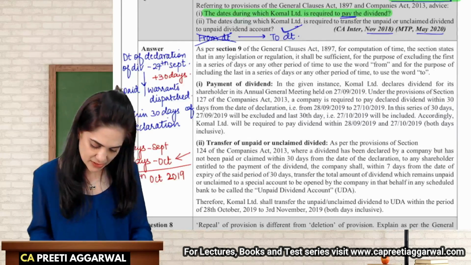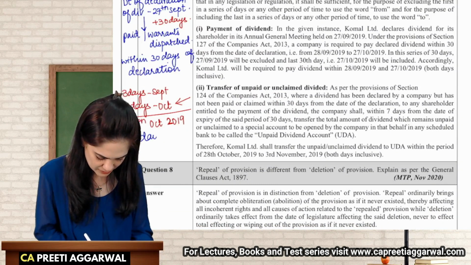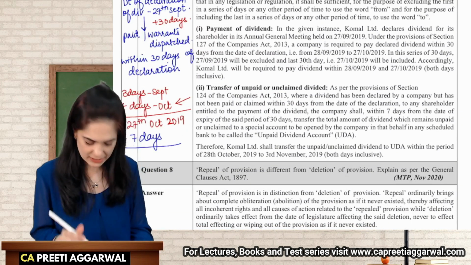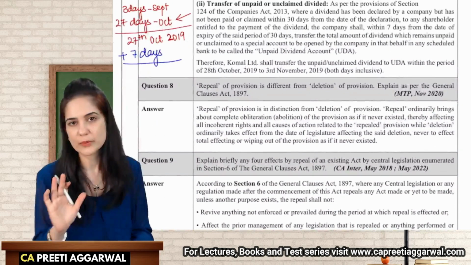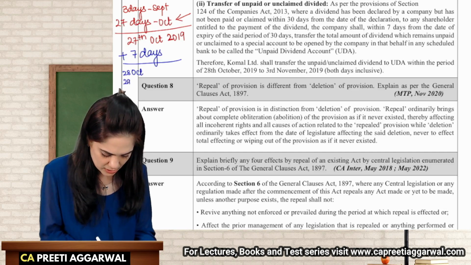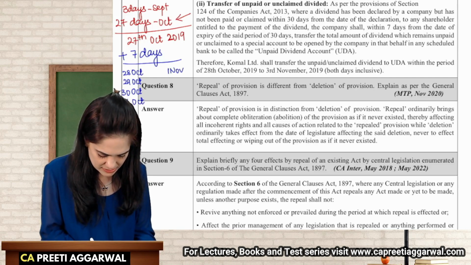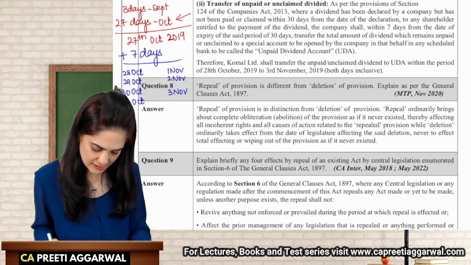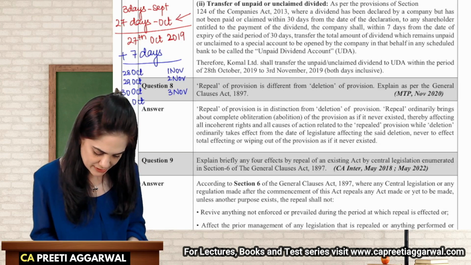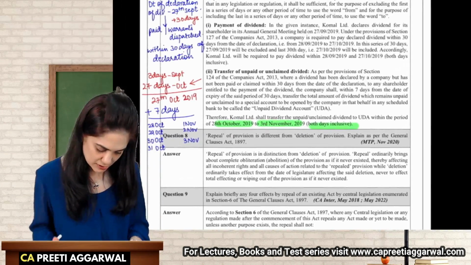The company is required to transfer the unpaid or unclaimed dividend within 7 days from the expiry of these 30 days. Now again, I will not include 27th. My calculation will start from 28th October, then second day 29, 30 and 31st. Then first, second and third of November. So 4 plus 3, 7. So 28th to 3rd, both days inclusive. So this is the calculation.